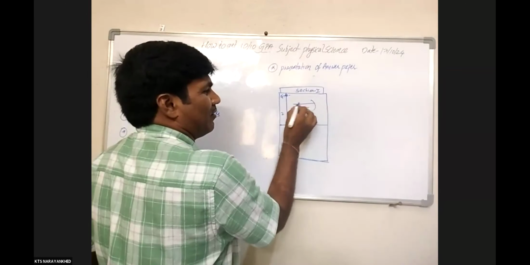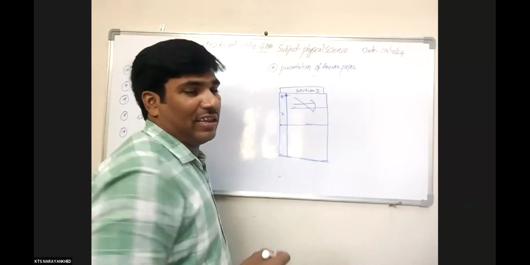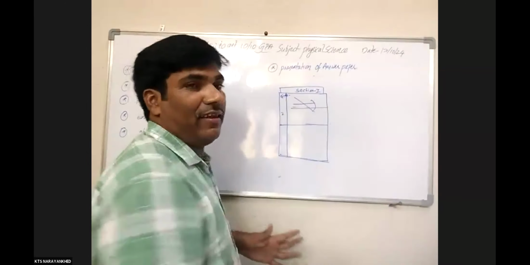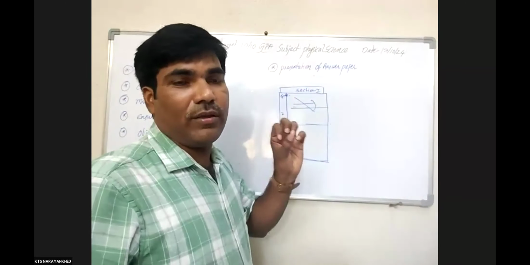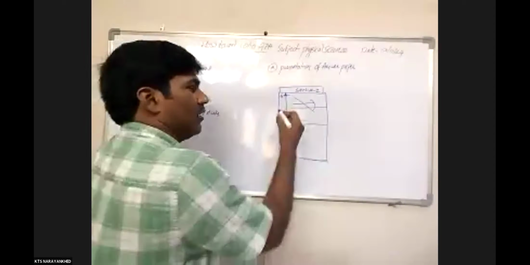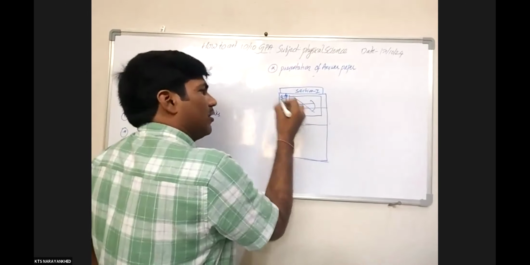For us, one ray is parallel to the principal axis, this is the principal axis, and one passes through the focus. If both rays are drawn with the same pencil, it does not give a good impression to the examiner. That is why it is compulsory to mention the question number, and when they draw the diagram, to draw the border.